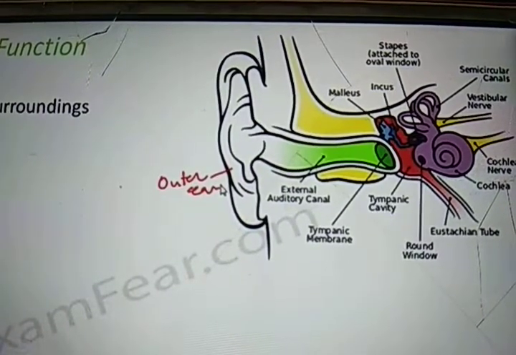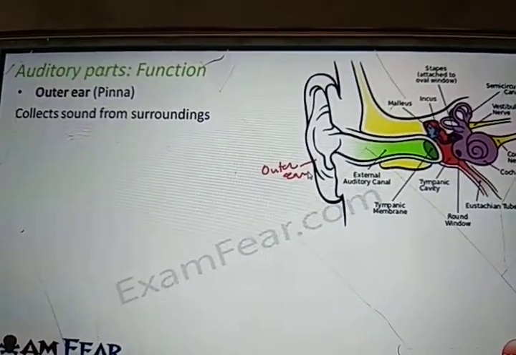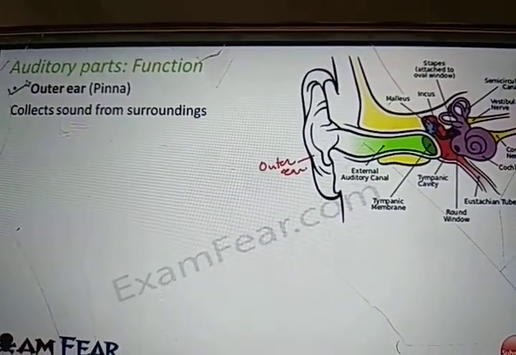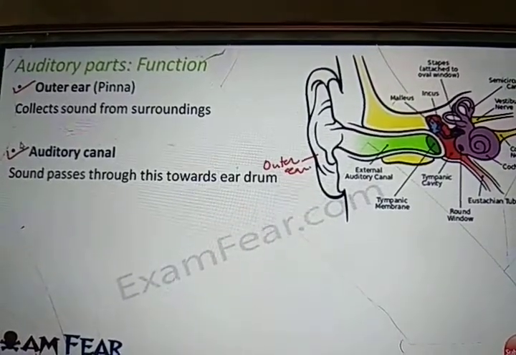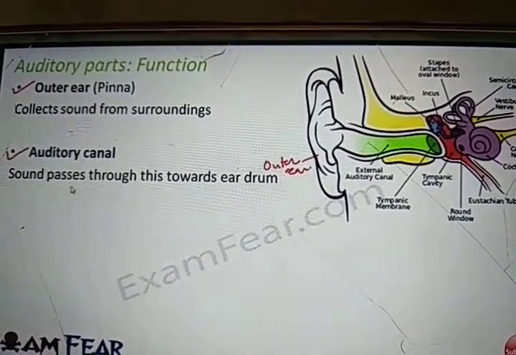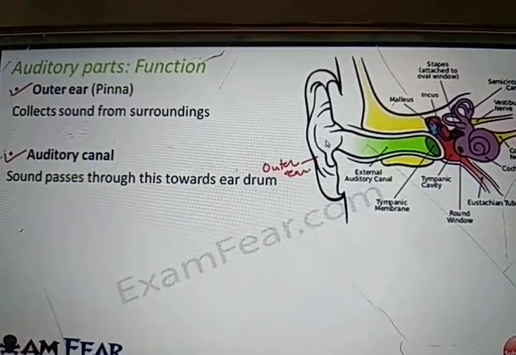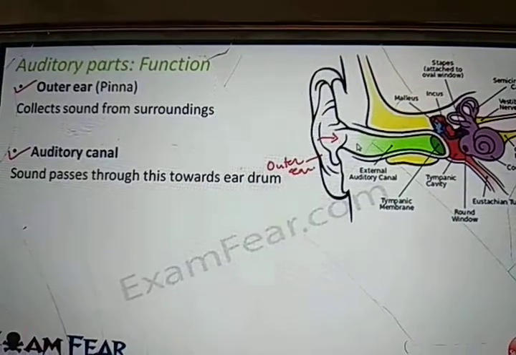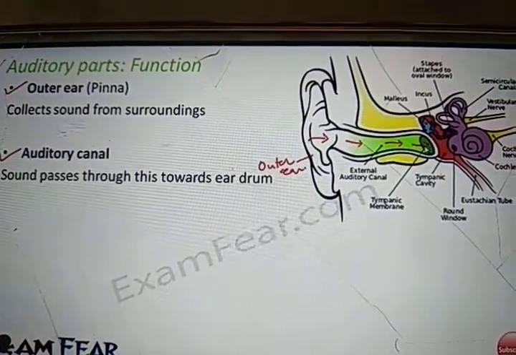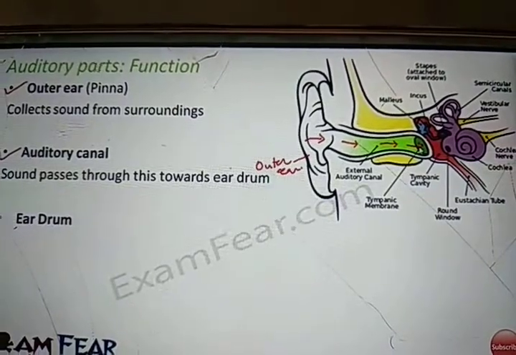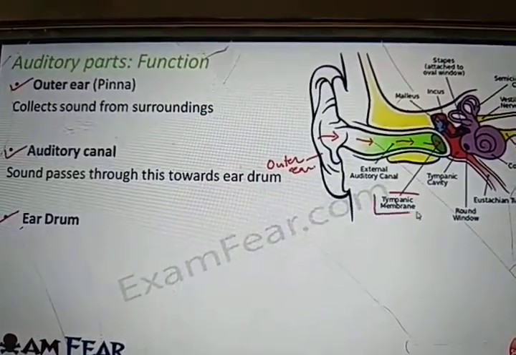Obviously it is the outermost part, so its job is to collect all the sounds from the surroundings and then send them inside through the auditory canal. The sound passes through this towards the eardrum. So the sound enters through the outer ear, travels through the auditory canal, and finally reaches the eardrum. As I mentioned before, the eardrum is a membrane.